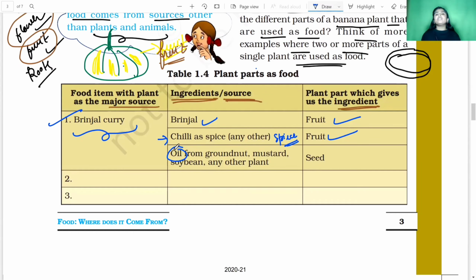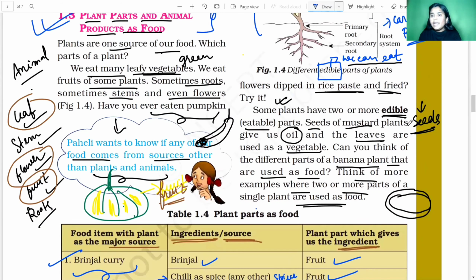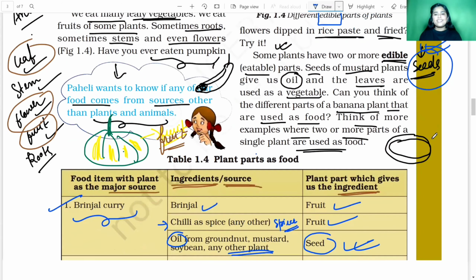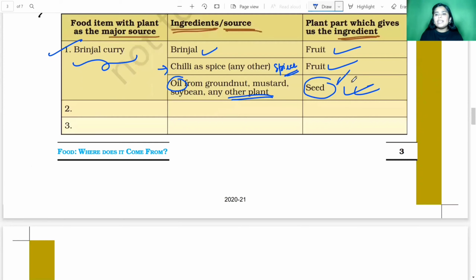Next we need oil. Oil is obtained from groundnut, from mustard, from soya bean, and also from other parts of the plant. Oil is obtained from the seeds, as I already told you. Here you can see that oil is obtained from seeds. So that is what is written. Next, we will take example number 2.